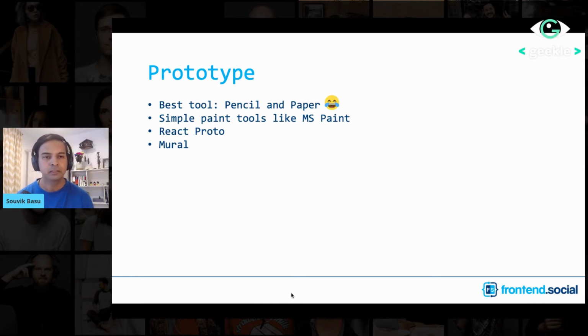If you really want to create some serious designs and capture some ideas while you're prototyping, for React specifically, there is a tool called React Proto that you can take a look at. And there is another one which is even better, called Mural. Mural even supports collaboration between team members. So you can create a prototype of your application collaboratively online.